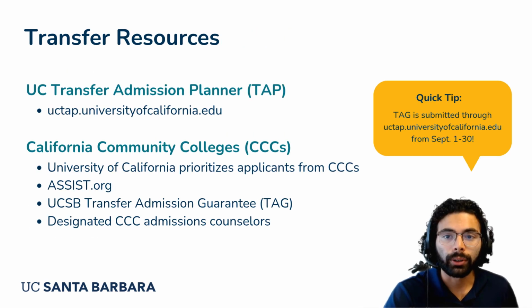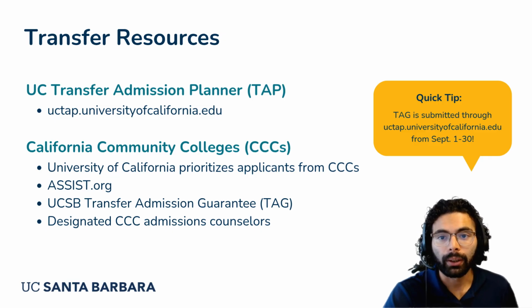We strongly encourage you to create a UC Transfer Admissions Planner or UC TAP account, where you will be able to track and plan your coursework and progress for meeting UC's eligibility requirements. This will also allow UC staff to communicate important information. The University of California prioritizes applicants from California Community Colleges, or CCCs. Applicants from CCCs can utilize assist.org to review course transferability and major preparation requirements.